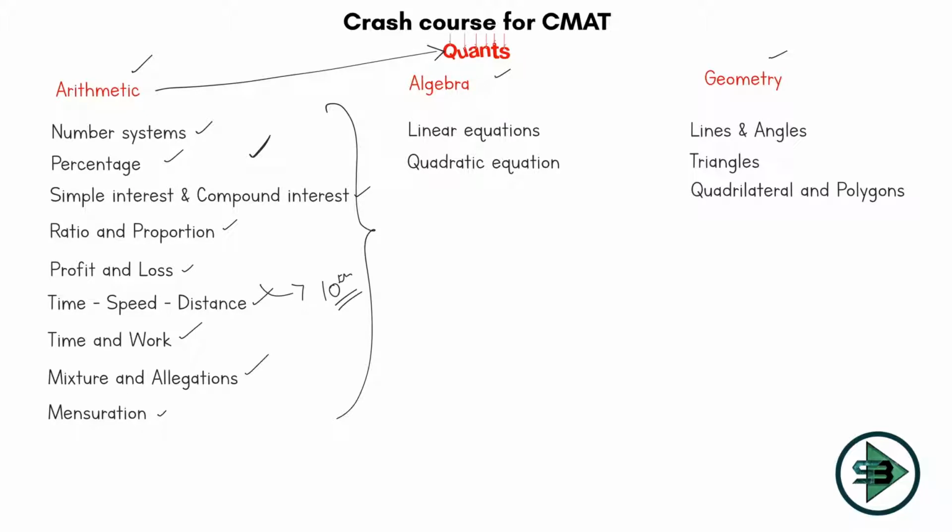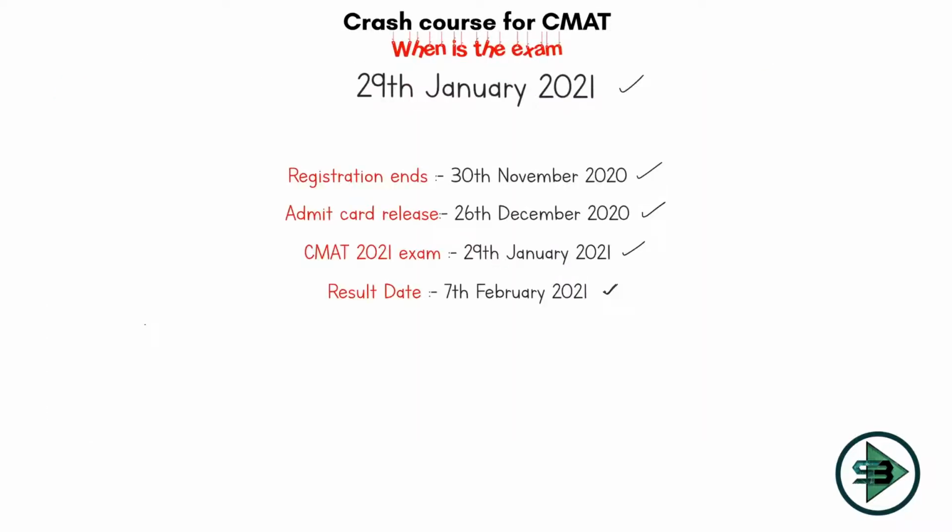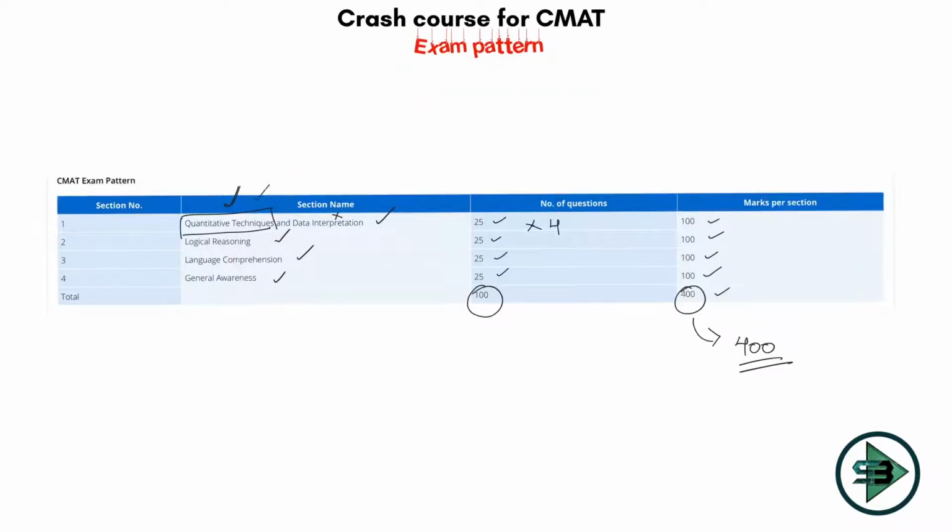Not only arithmetic, let's come on to algebra as well. Algebra means you use variables. So you use variables x and y and you find out the answer. So for that I have 2 chapters, linear and quadratic equations. Again, as you can see here, basic 10th standard maths. Then we have geometry, which has lines and angles, triangles, quadrilaterals and polygons, and that covers your syllabus for quants. So that is what is being communicated here when I say quantitative techniques.